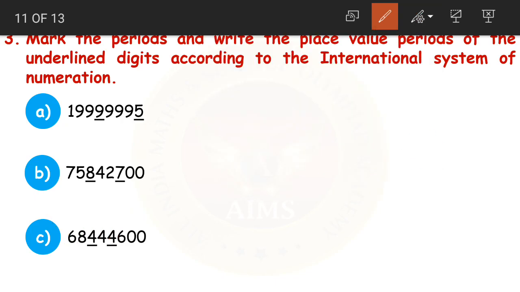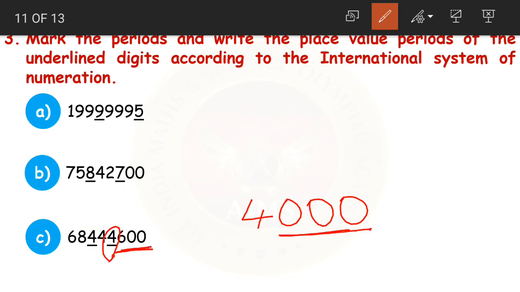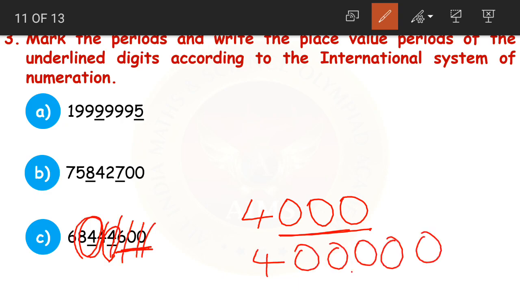Now if they ask you to write the place value, what did I say, children? For this 4, the place value will be, after 4 we have 3 digits, so after 4 place 3 zeros. Clear, children? For this other 4, after 4 you have 1, 2, 3, 4, 5 digits, so after 4 you place 5 zeros.